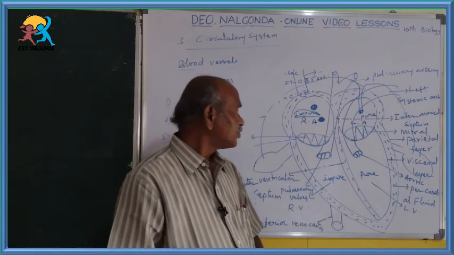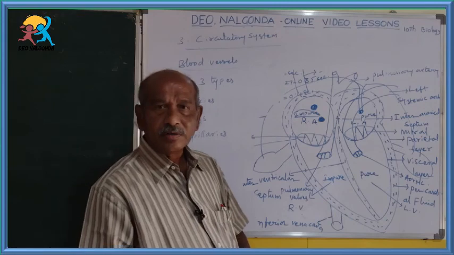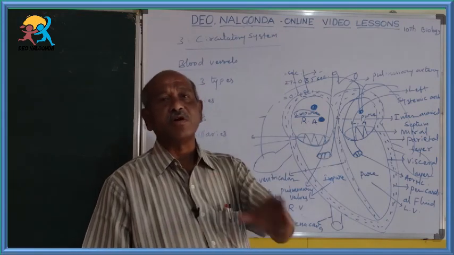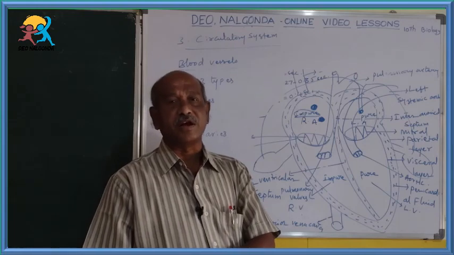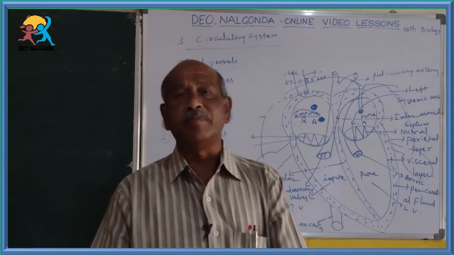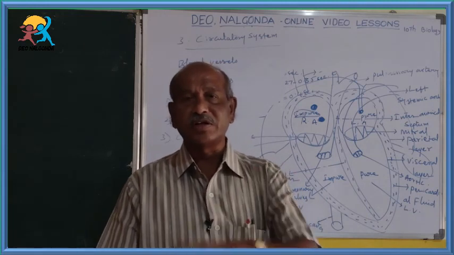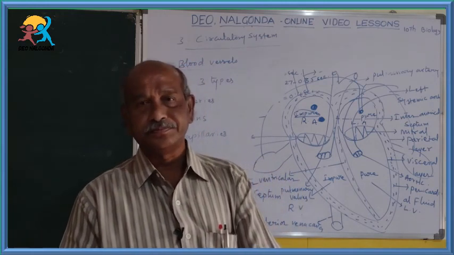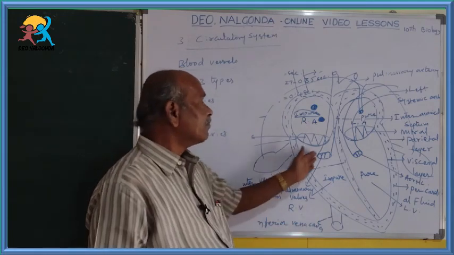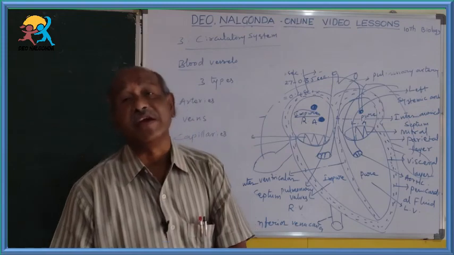So these are some of the differences. The blood in arteries is oxygenated blood, thick reddish in color. But in the veins, it is impure, deoxygenated blood, blood without oxygen, so it is somewhat bluish in color. Like that, some differences are there between the main blood vessels, arteries and veins.